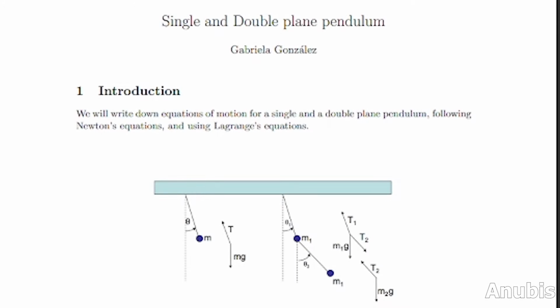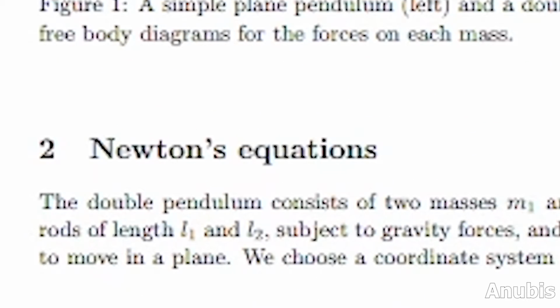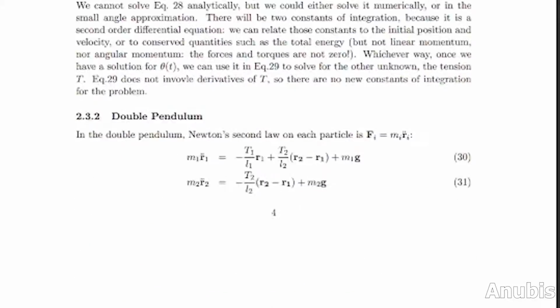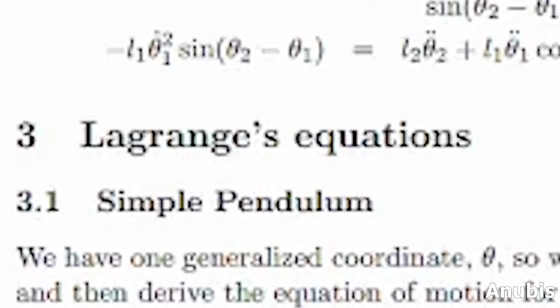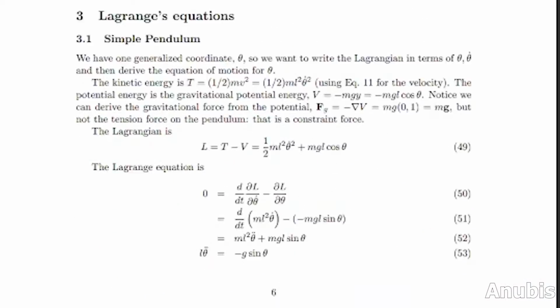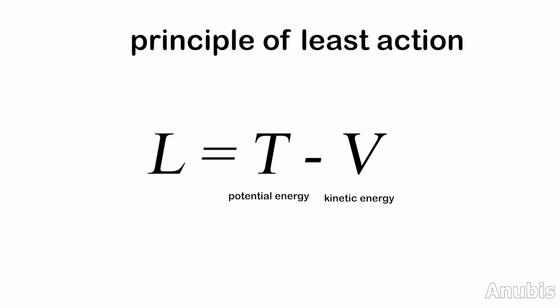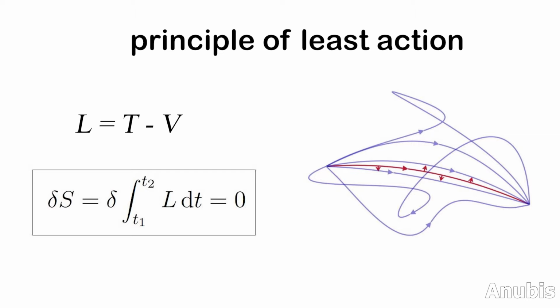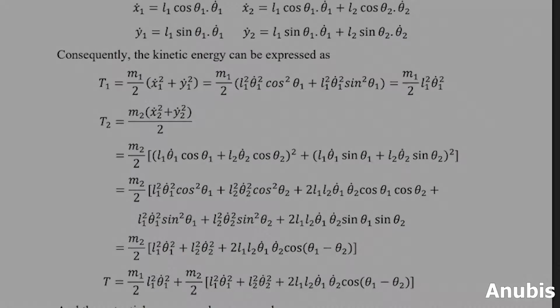There are multiple methods to model this system, like Newton's equations, or the one we will use, Lagrange's equations, as it has a simpler approach. We started our solution with the principle of least action. It states that the path taken by a free-moving body to move between 2 points is the path where action is minimum, meaning the difference between potential and kinetic energy is the least it can be.